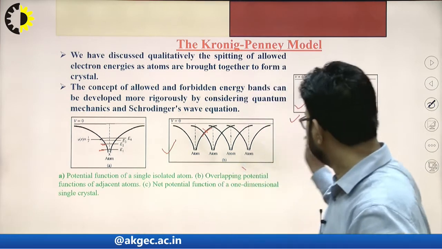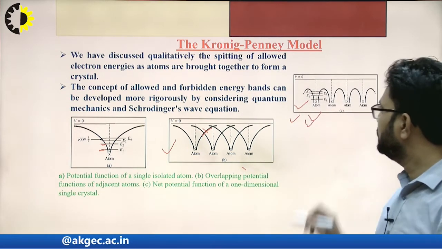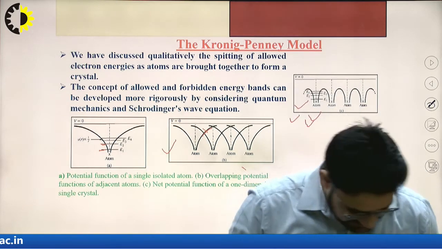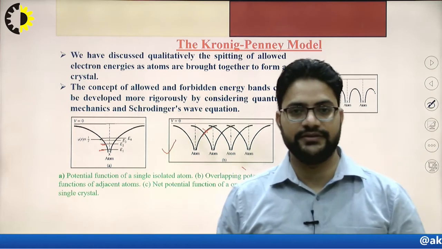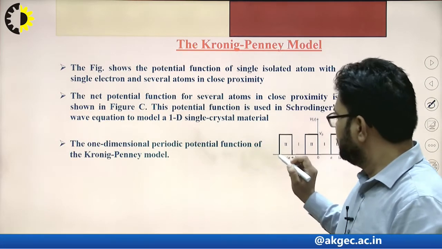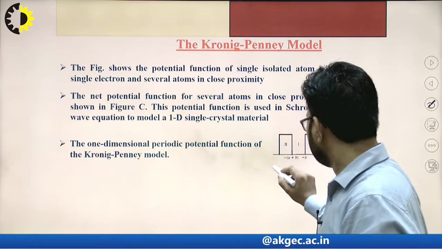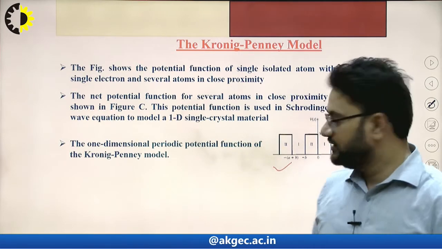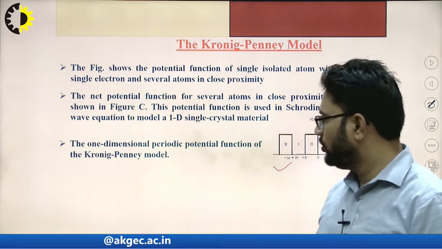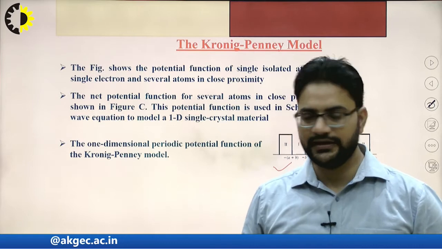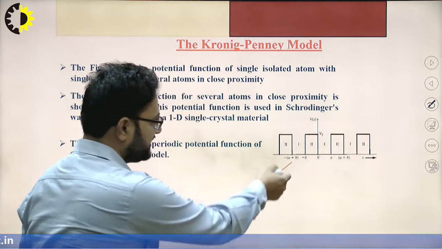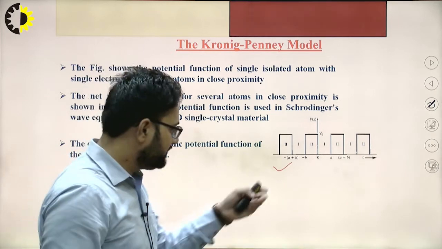This representation is called the Kronig-Penney model. This periodic arrangement is called the Kronig-Penney model. This is the one-dimensional periodic function of the Kronig-Penney model, an approximate model that can be drawn from the previous discussion.